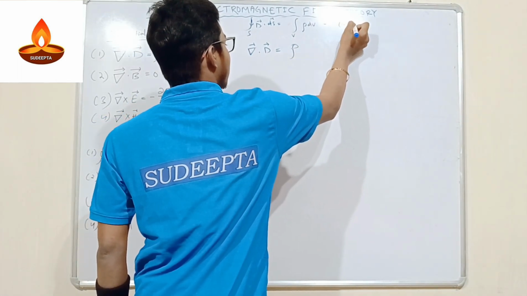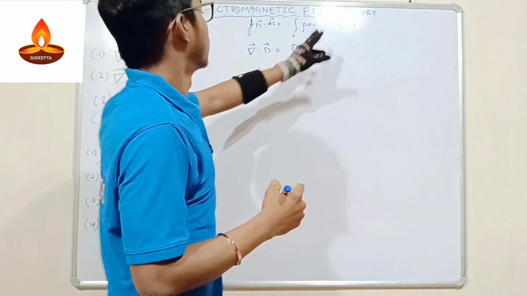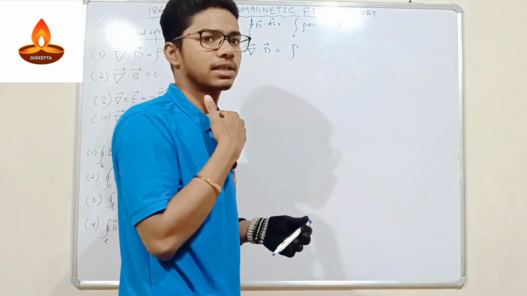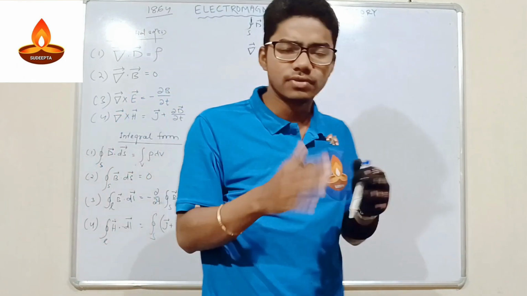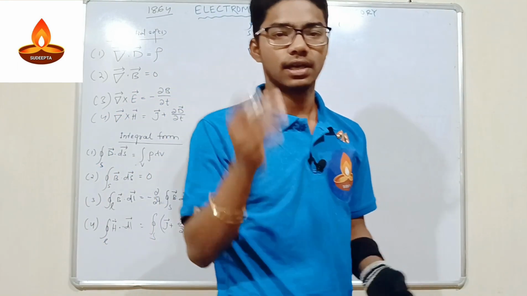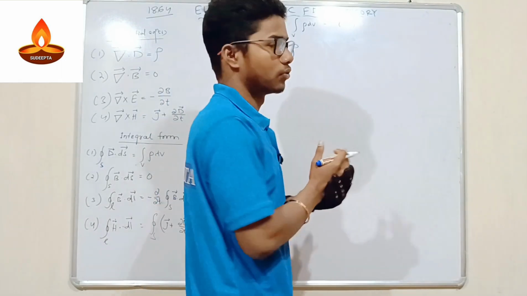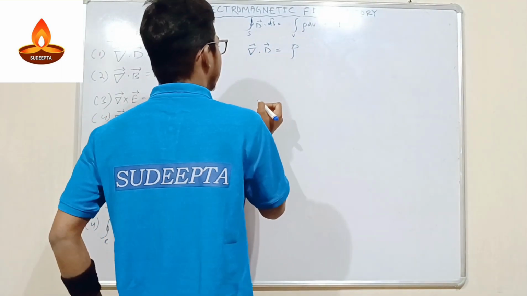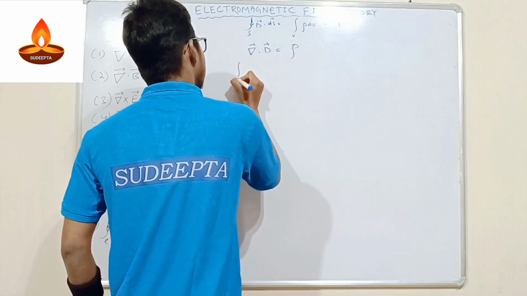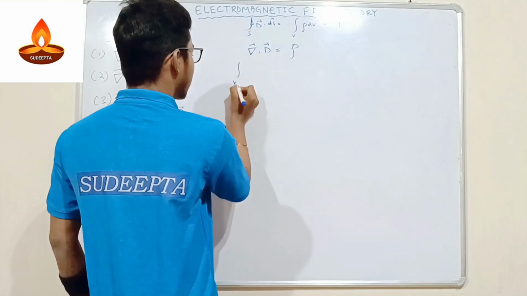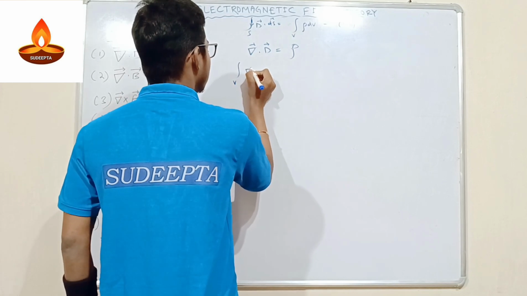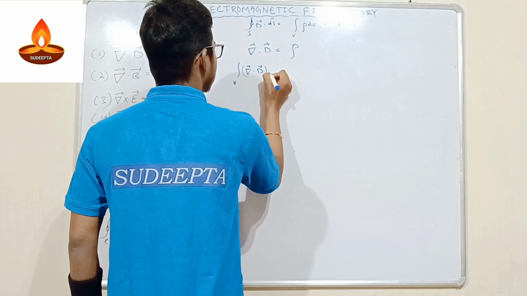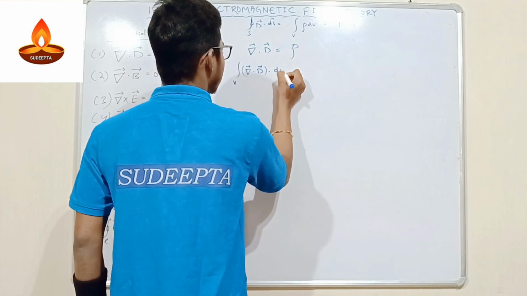This is our aim. Okay, so we have the volume integral on the right side, and the surface integral on the left side. So let's say first we just take the volume integral on both sides. If you take the volume integral on both sides, then what will happen? The volume integral symbol is like this, and it will be the volume integral of divergence of D dV.